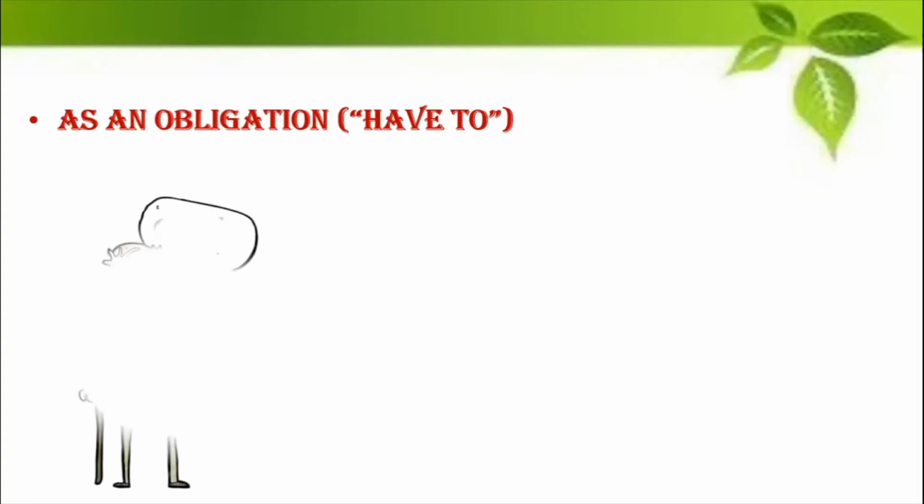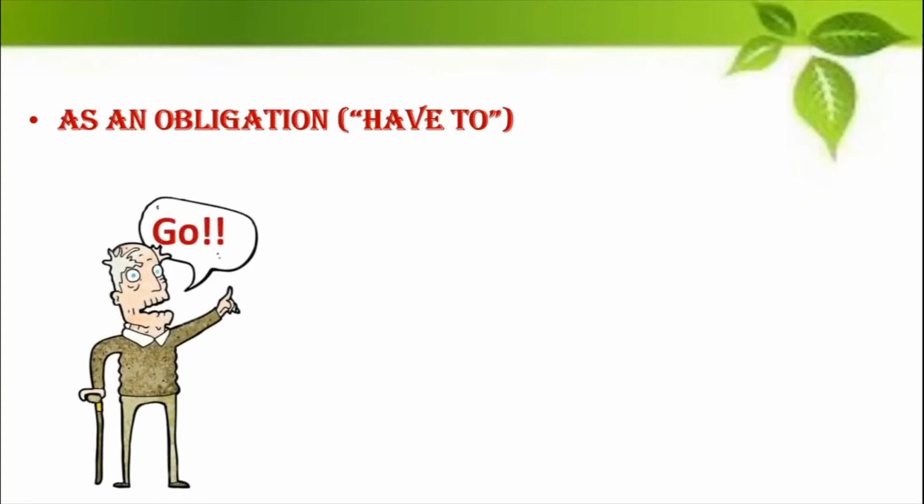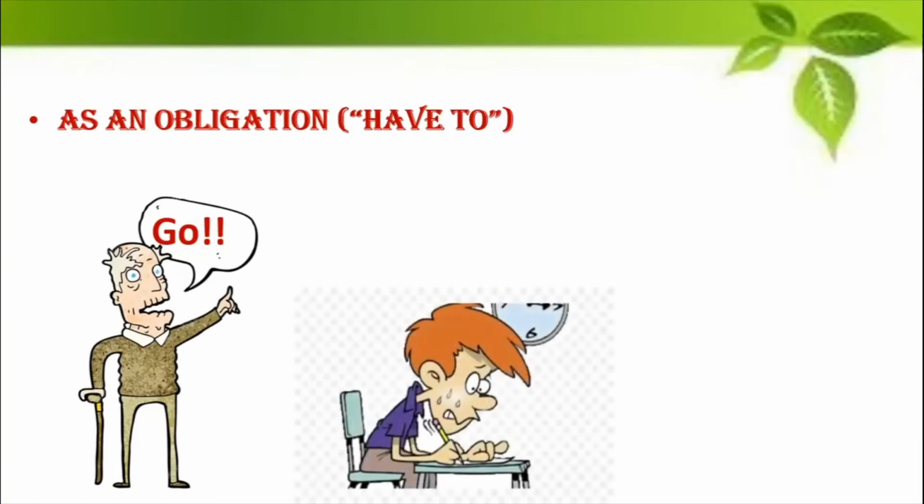So look here, example, when your grandfather tells you to go, you have to go. Okay, so it is an obligation. Then you have to complete your homework, or when your exams are coming near, even if you don't want to, you have to study in order to pass your examination.